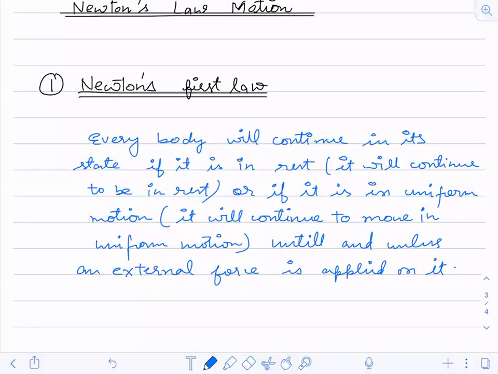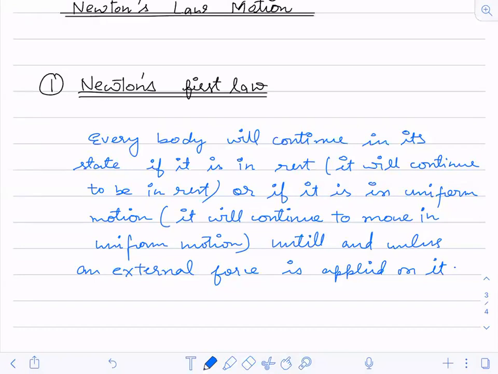It is the same as inertia. Sometimes you also call it the law of inertia, Newton's law of inertia. So this is related with inertia only. If you have understood the term inertia, I don't find any reason that you will not be able to understand Newton's first law.